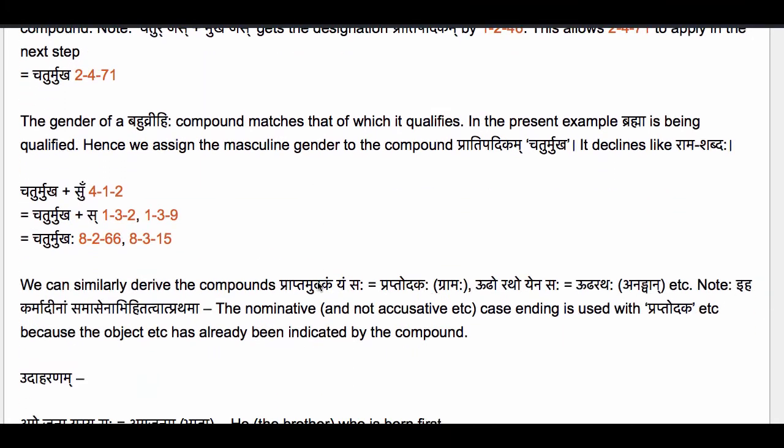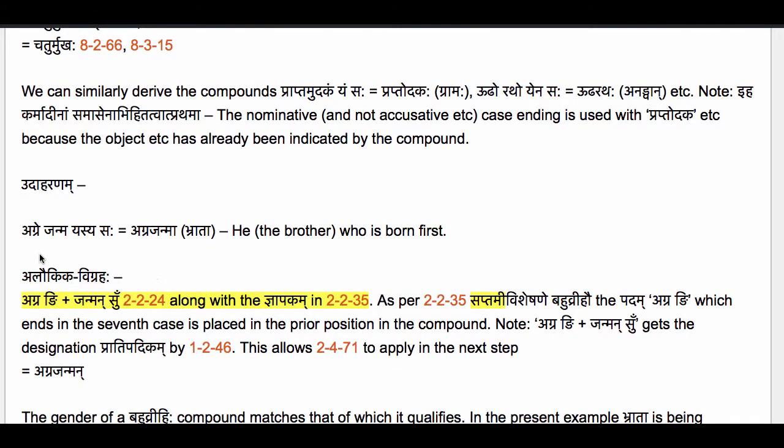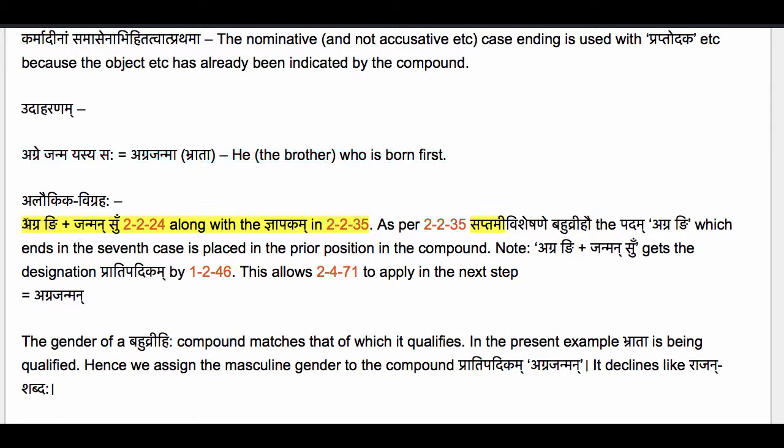Let us take an example of a bahuvrihi compound which is a vyadhikarana padaha. The example here is agre janma yasya saha equals agra janma bhrata. He, the brother who is born first. The alaukika vigraha is agrani saptami ekavachanam plus janman su. The compounding authorized by the sutram 2224 anekamanya padarthe along with the jnapakam, the indication contained in this sutram 2235 saptami visheshane bahuvrihau, which tells us that we may occasionally have a bahuvrihi compound in which every term does not point to the same locus, the same person or thing.